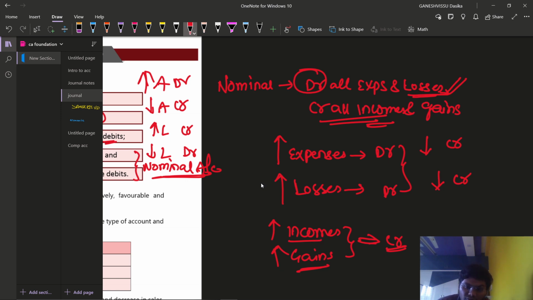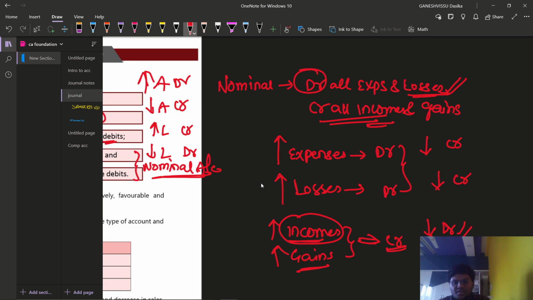Whenever we are decreasing our income, can I say that it is an expense? No. Whenever we are incurring expenditure, we are going to debit that expense account. Or whenever we are decreasing the income account, we are going to debit that account, because income has a credit balance.